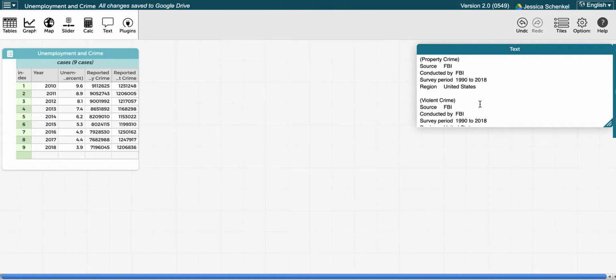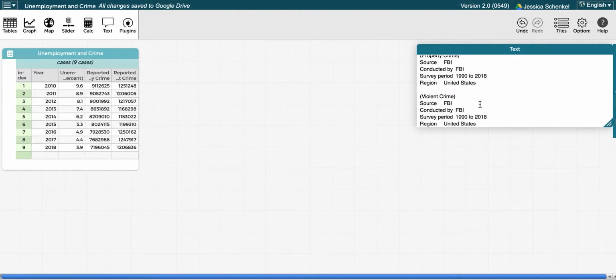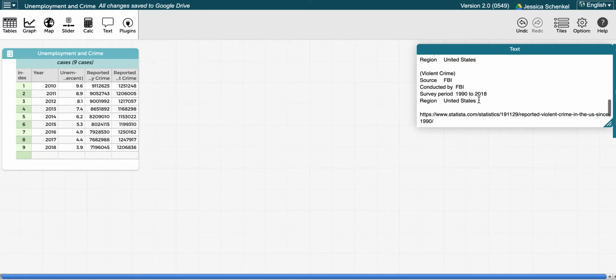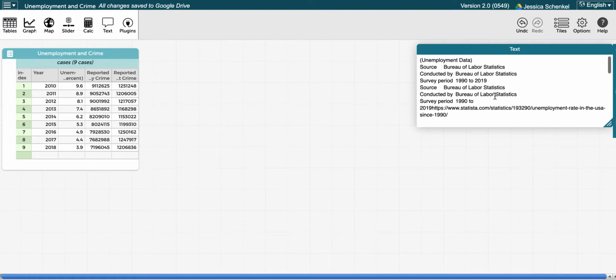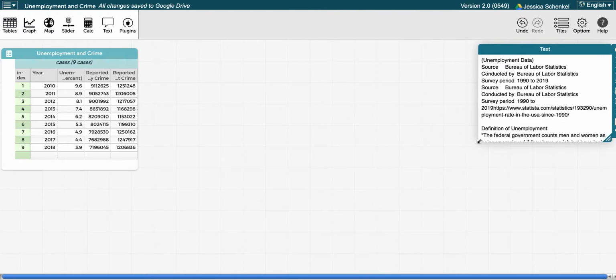Property crime and violent crime both came from the FBI. Again, if you go to this site, you can see the reported numbers from 1990 to 2018. I decided just to look at 2010 to 2018 so that I could get the most relevant data to take a look at. So that's what we've got, and we're going to analyze two different things. I think I'm going to split this into 2 videos. In the first video, we're going to look at just unemployment over the last 9 years.